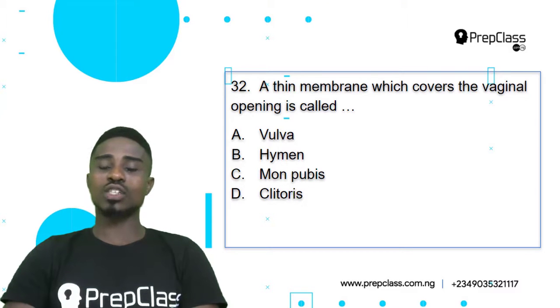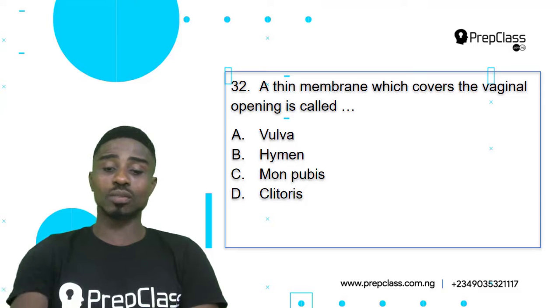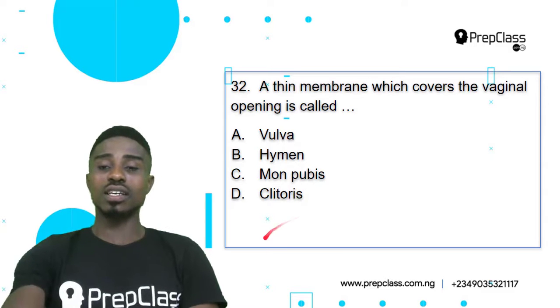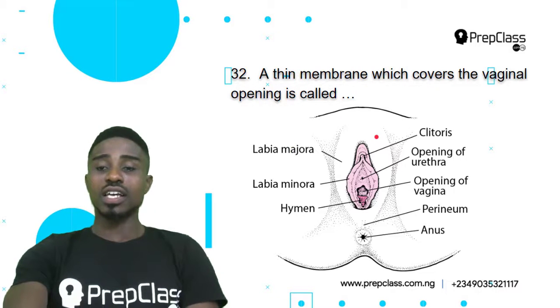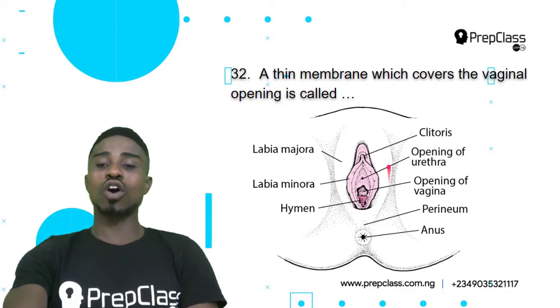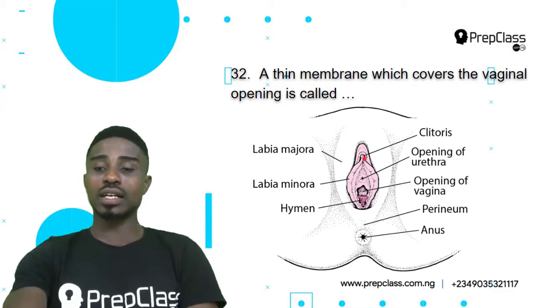Now, for us to answer this question, I'll be showing us this picture to give us a better explanation. Now, this is a picture of the vagina. Now, all of this is called the vulva. All of the opening or all of the parts of the vagina is generally called the vulva. Now, the clitoris is just a rod-like part one can find in the female reproductive organ. So this is the clitoris.